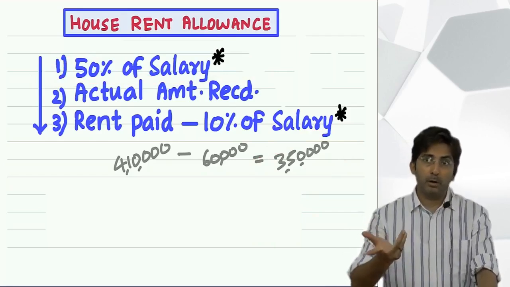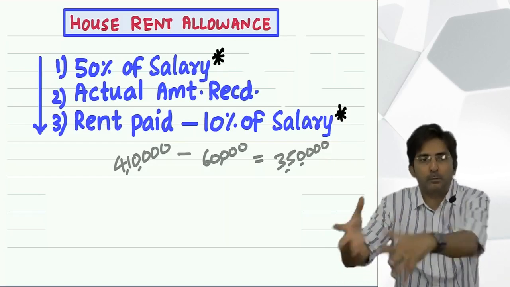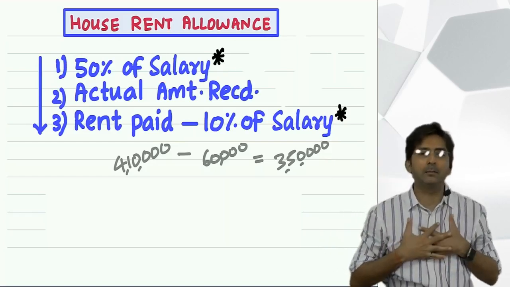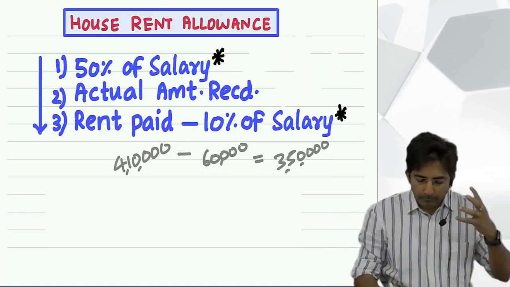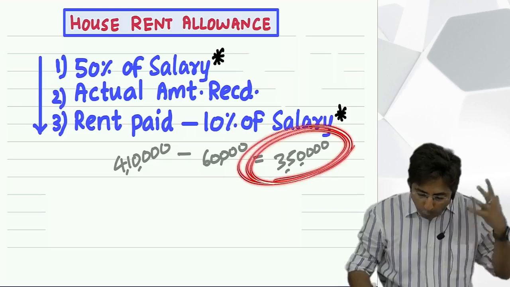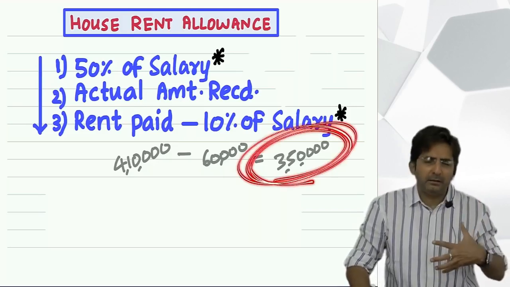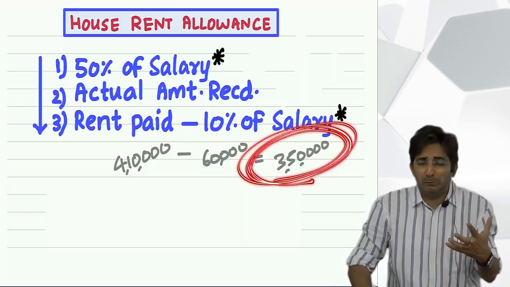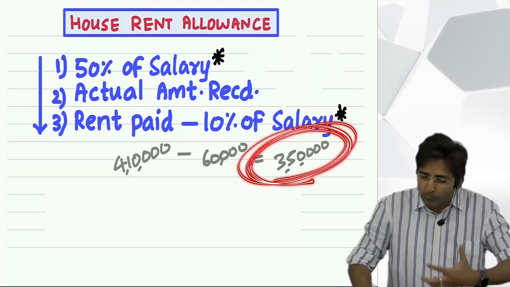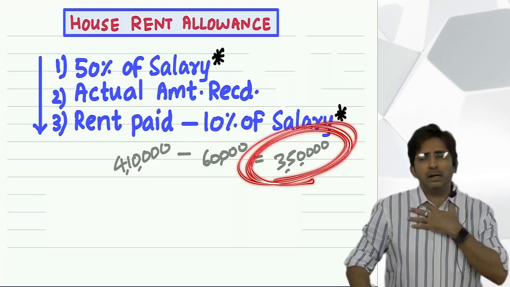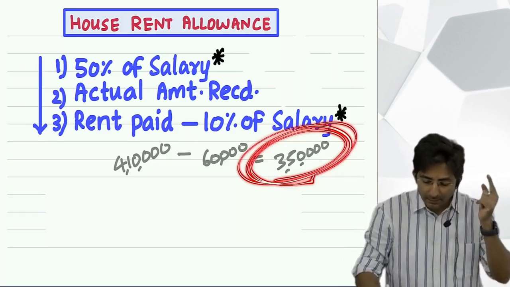Even though your burden is too much, sorry, we have full sympathy with your burden, but we can help at the most 50% of salary. See, did you understand my feeling? I wanted to create so much burden, 3,50,000. So the government will feel pity that 3,50,000 is so much burden. I don't know how you might be surviving, so much rent you have to pay. We feel full sympathy for you. But sorry, we can't help beyond 3 lakhs. What is 3 lakhs? 50% of salary.